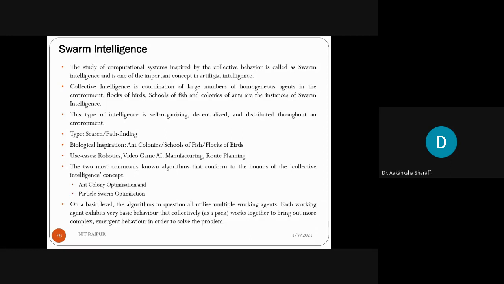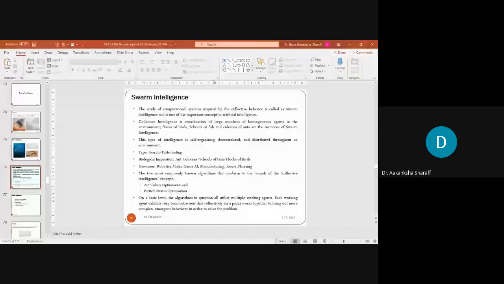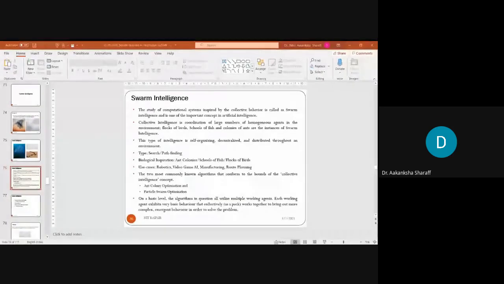Okay, I forgot to ask the question. If anyone has a question on the genetic algorithm, please raise your question, then I will move forward to swarm intelligence. Participants, any questions on the genetic algorithm?